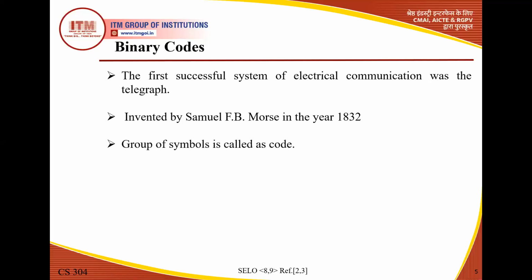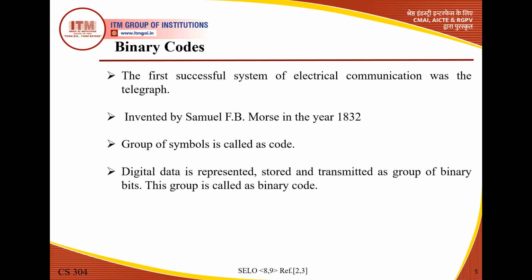Now a group of symbols is called a code. Digital data is represented, stored, and transmitted as a group of binary bits. This group is called a binary code.